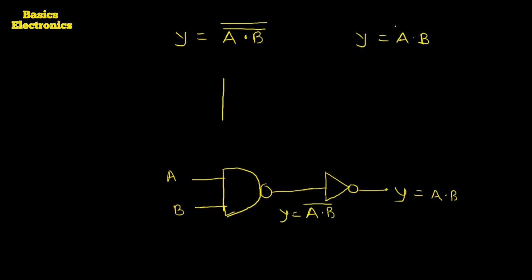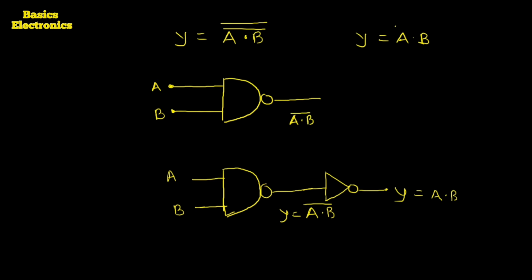This NAND gate has two inputs, input A and input B. Here is the output, and that output is A dot B complement.